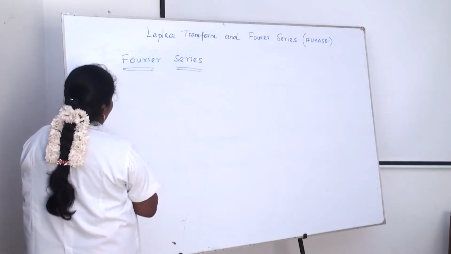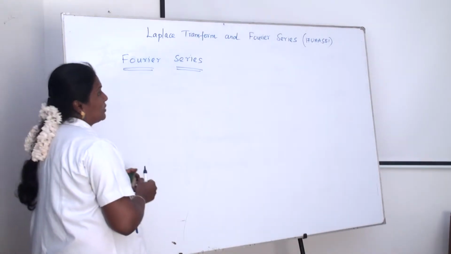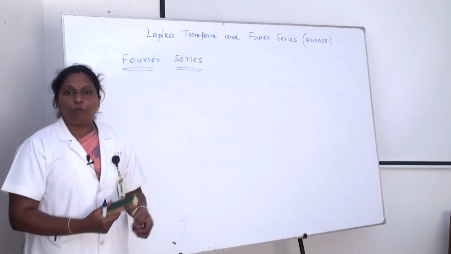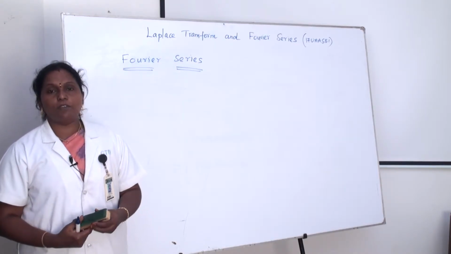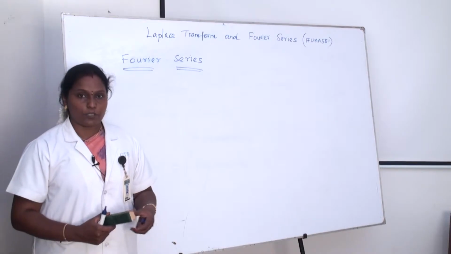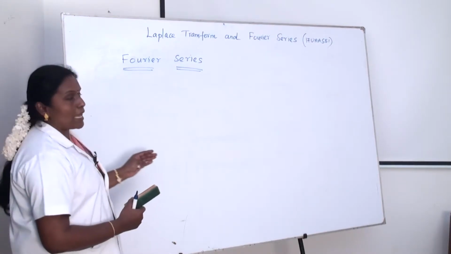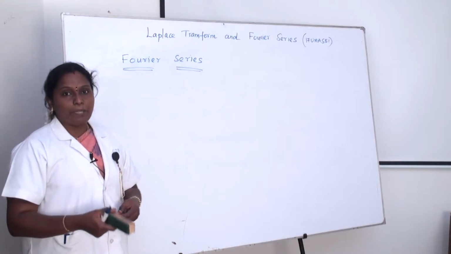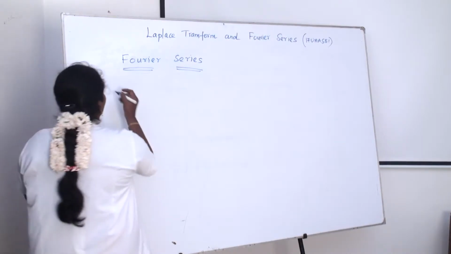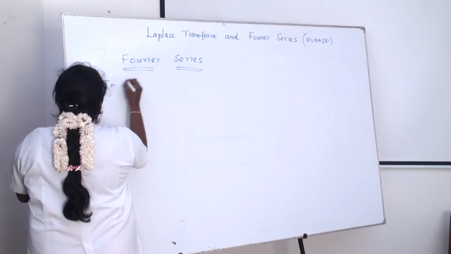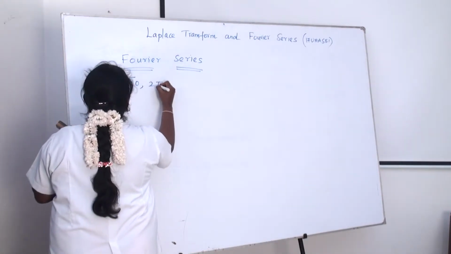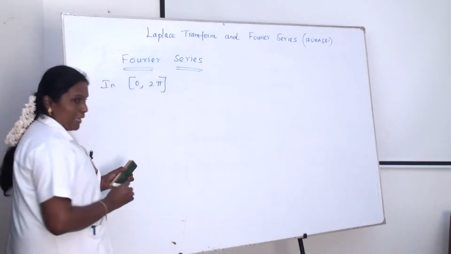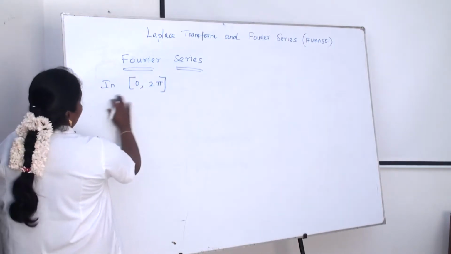We have two intervals. Fourier series is a most powerful method to find the ordinary differential equation as well as the partial differential equation. Fourier series applies to continuous functions, discontinuous functions and periodic functions. First we consider the whole interval, integration 0 to 2 pi. Interval 0 to 2 pi.